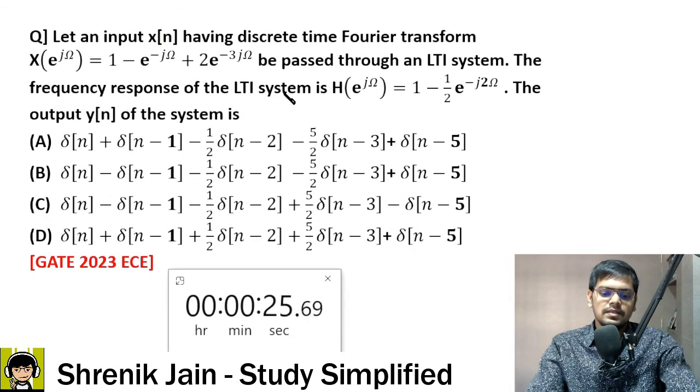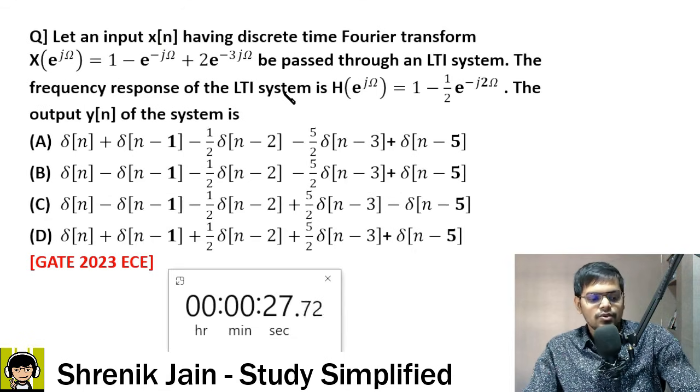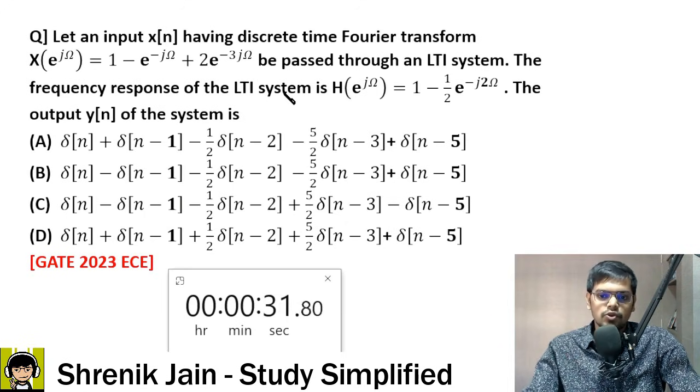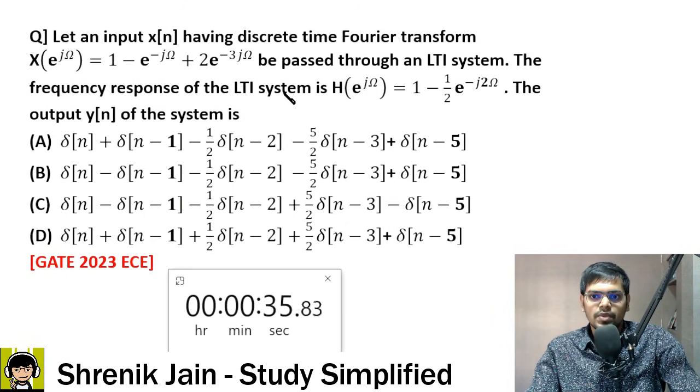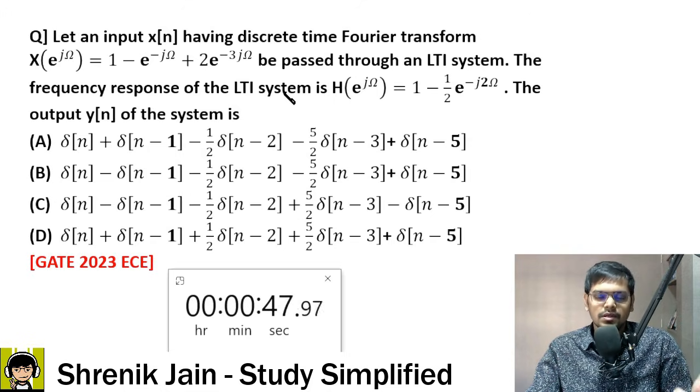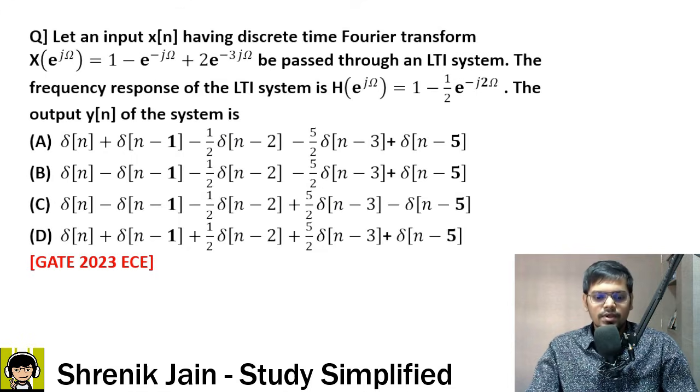Sir, in an LTI system, output is x of n convolved with h of n. Use the DTFT, convolution changes to multiplication, substitute, then reverse, using the inverse discrete time Fourier transform, and you will get the answer. Very simple, very easy. If you feel that doing the inverse DTFT is difficult, then use the Z transform concept. It's pretty easy. So yes, it can be solved in 45 seconds. So I will end the timer.